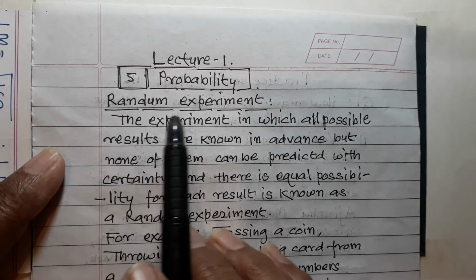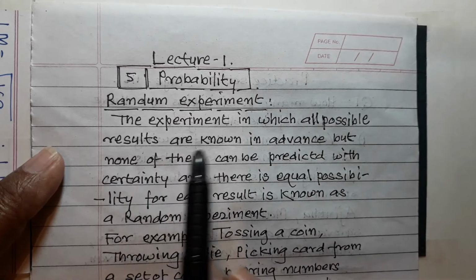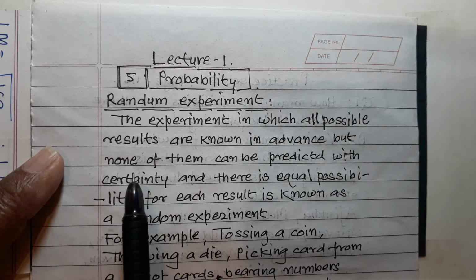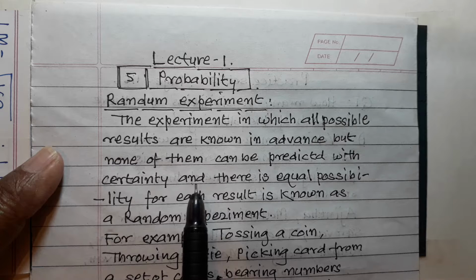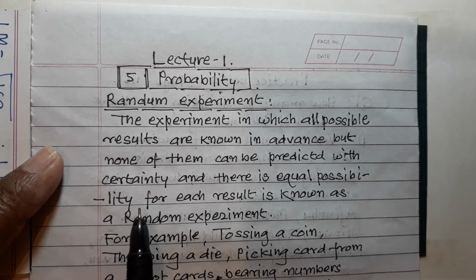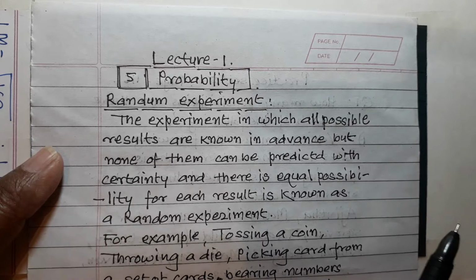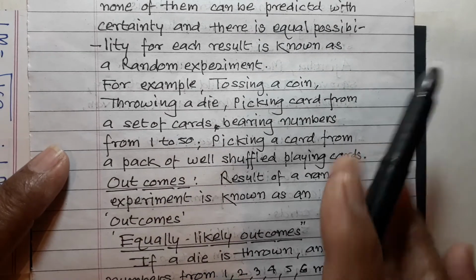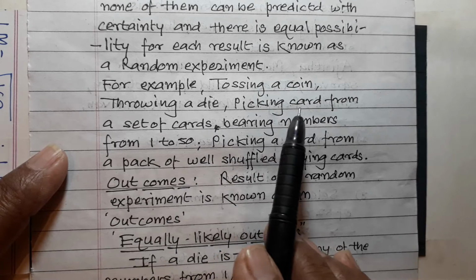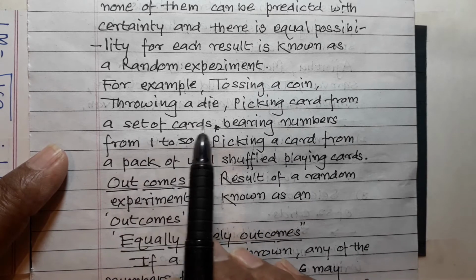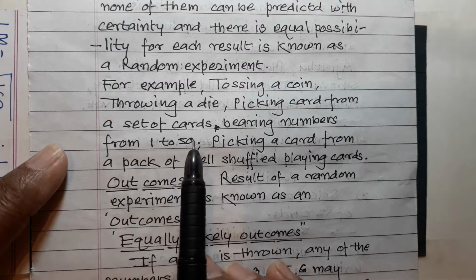Random experiment. The experiment in which all possible results are known in advance but none of them can be predicted with certainty, and there is equal possibility for each result, is known as a random experiment. For example, tossing a coin, throwing a die, picking a card from a set of cards bearing numbers from 1 to 50. This is for an example.